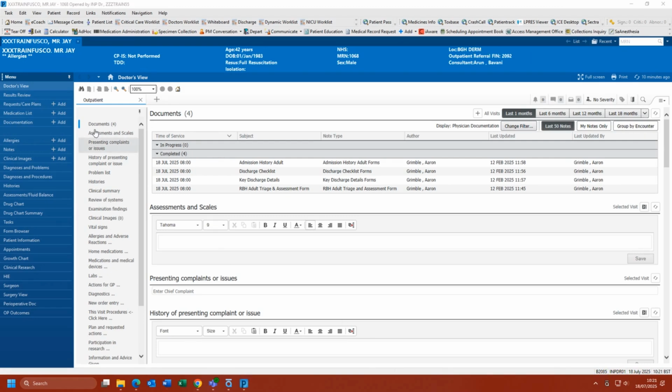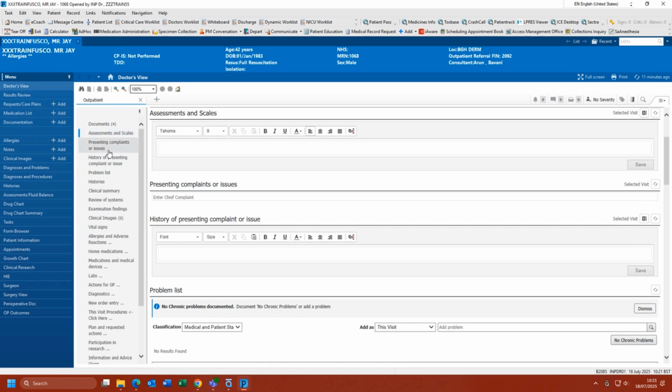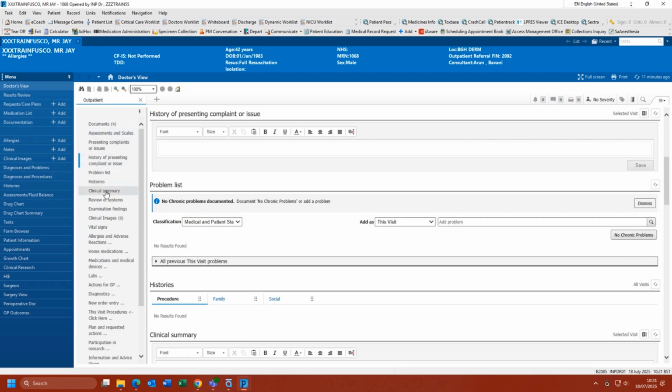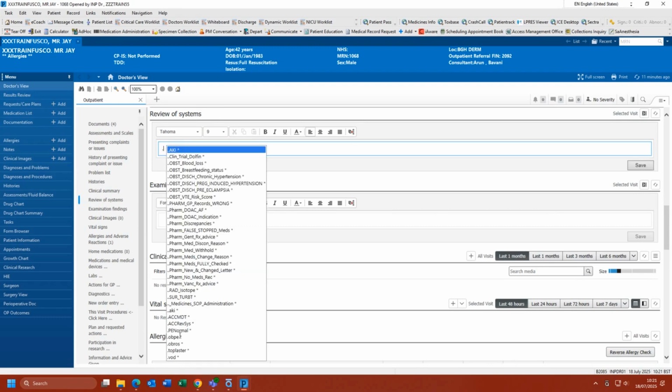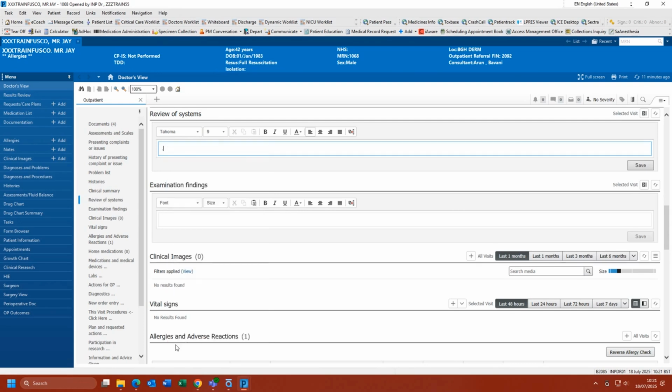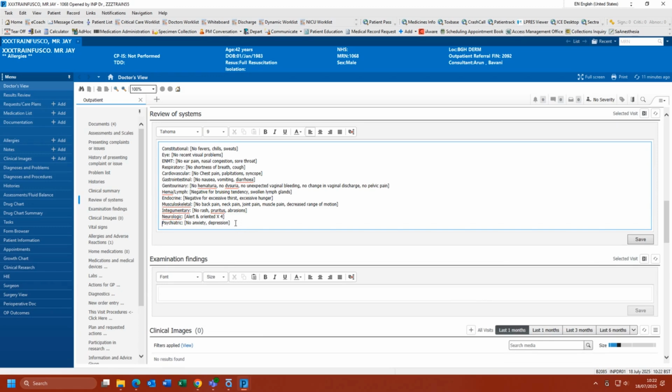Within the Components menu, you will find multiple free text boxes that can be used to format your consultation, allowing the information to be grouped under different headers, such as assessments and scales, history of presenting complaint, clinical summary, and review of systems. Within the free text boxes, you also have the option to use auto text. This allows you to pre-populate the information with a touch of a button, making your consultation and documentation a lot quicker. More information on how to set up your auto text is available on eCoach.